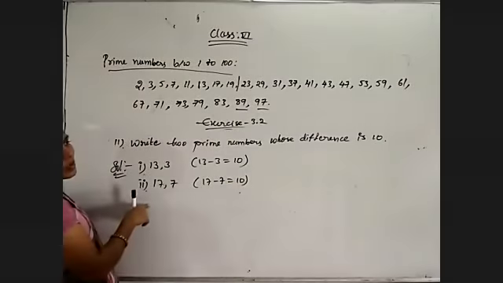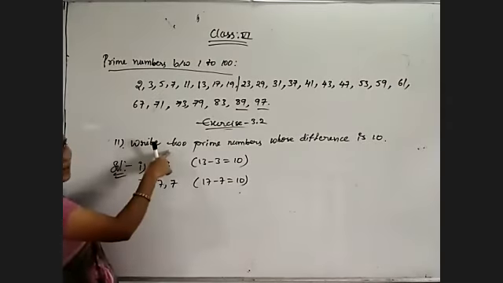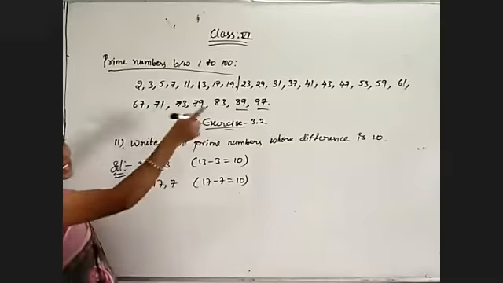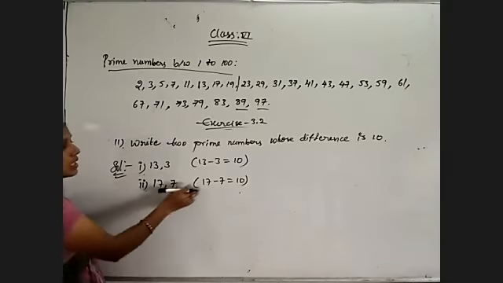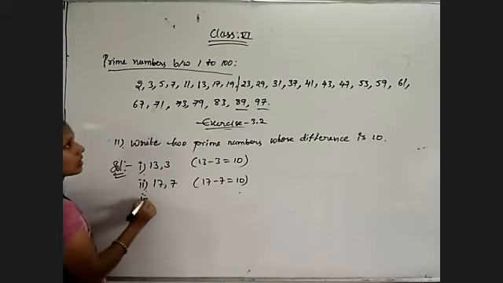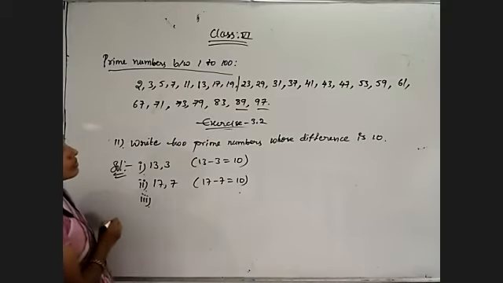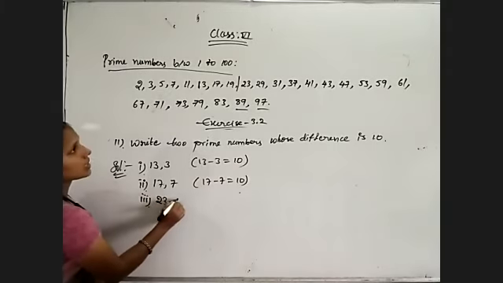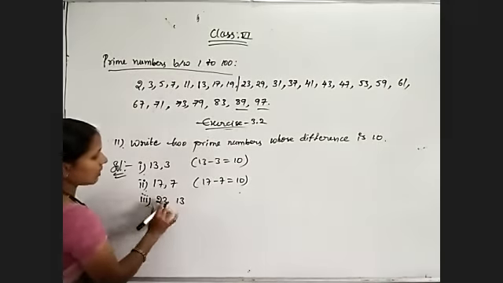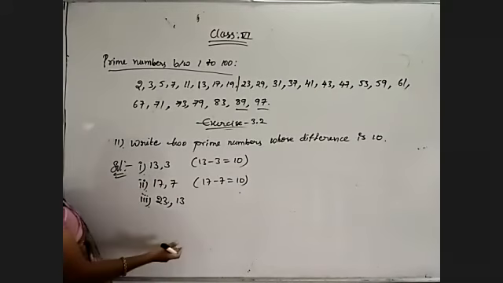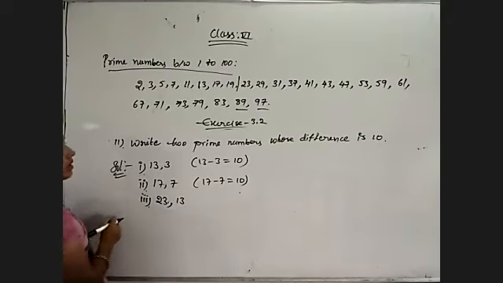2 prime numbers whose difference is 10. How many pairs, they did not mention, so I am writing as I wish. Like that, select any numbers whose difference is equal to 10. Now observe the third one: 23 minus 13, 23 comma 13. Like that, select pairs whose difference is 10. Write 2 more pairs. Now next question.